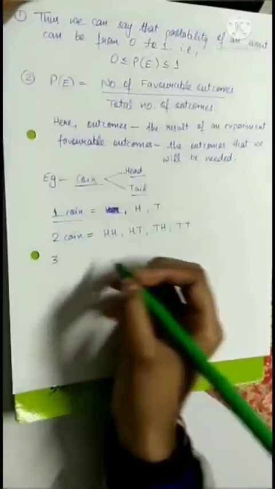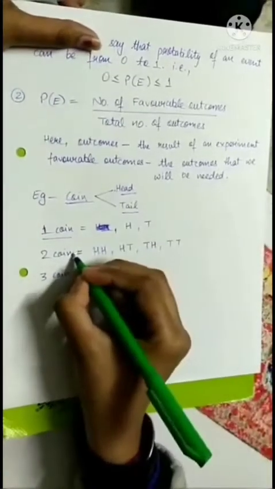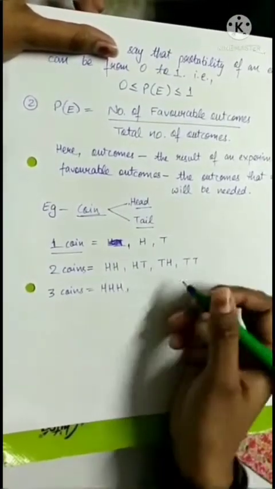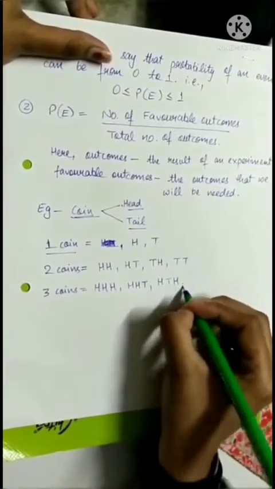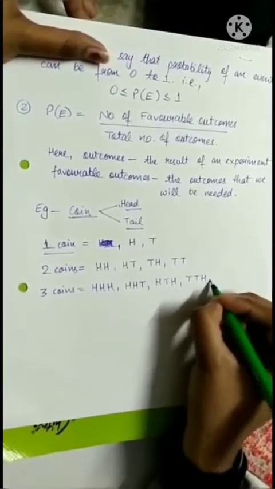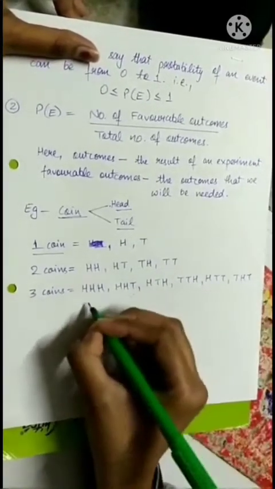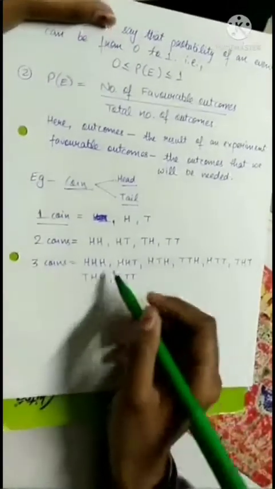In the third type, we will learn about 3 coins being tossed. When we toss 3 coins, the outcomes will be like this: HHH, HHT, HTH, TTH, HTT, THT, THH, TTT. Let's learn what this is.